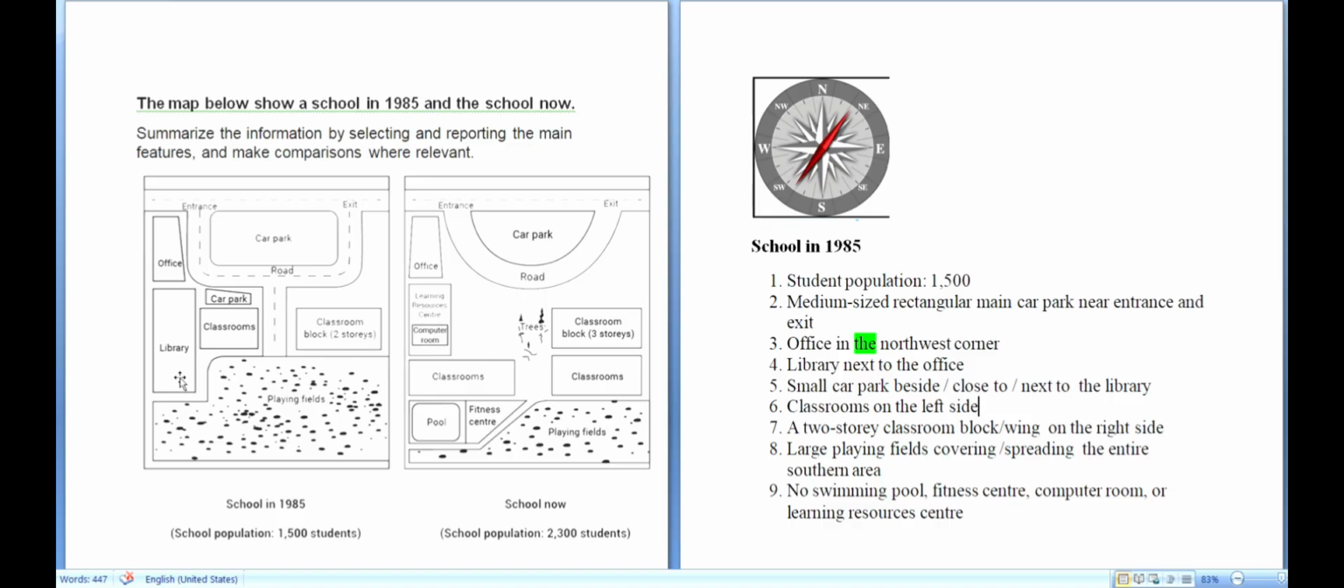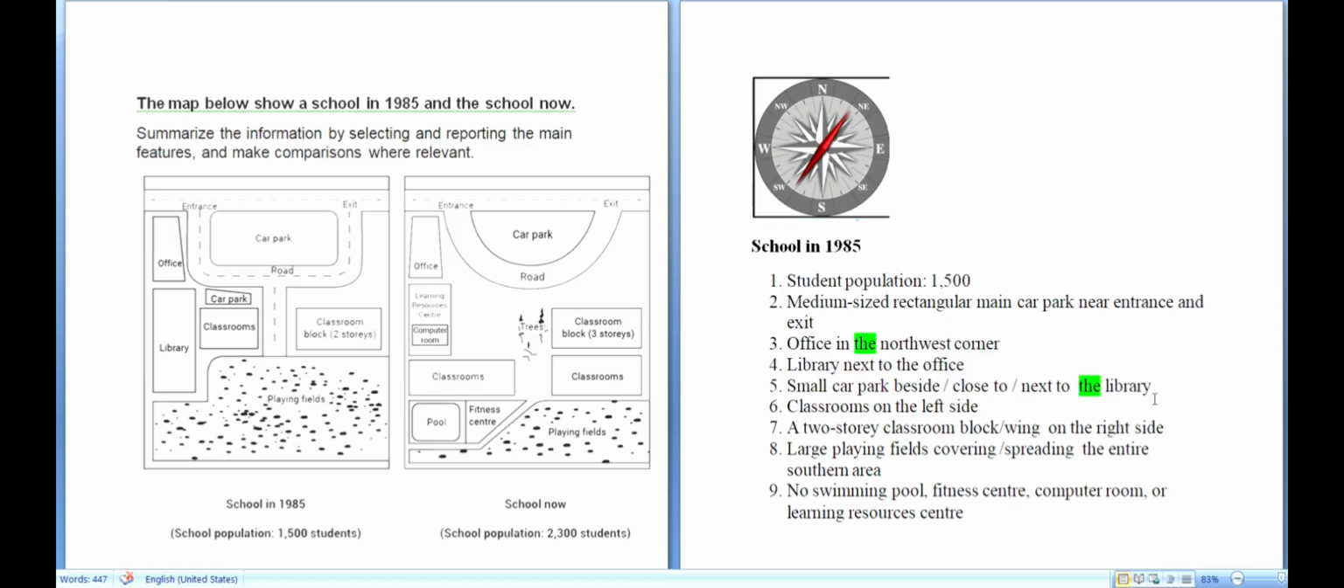Right. Next one. There is a small car park beside, what is beside? It is close to, or you can use the word next to. And what is it again? The library, because library earlier we have already used. Here we have used the word. So whenever you are repeating the noun, then see that the article "the" is always written with it.